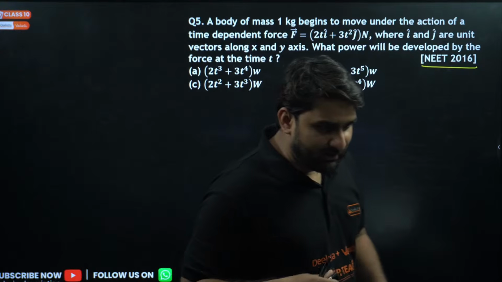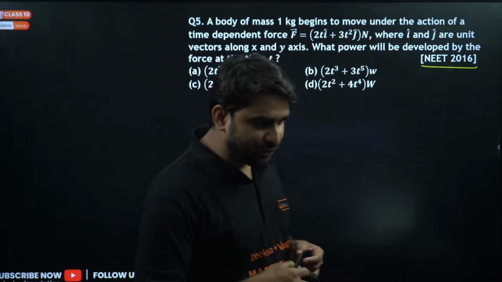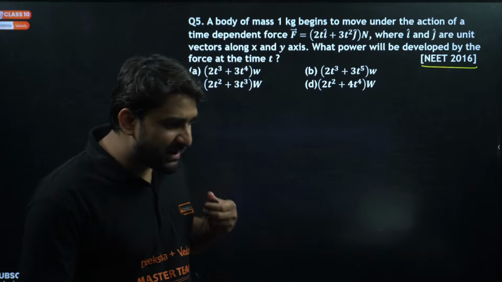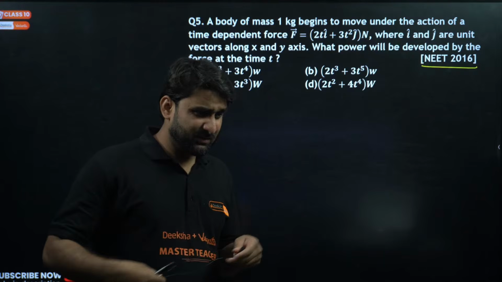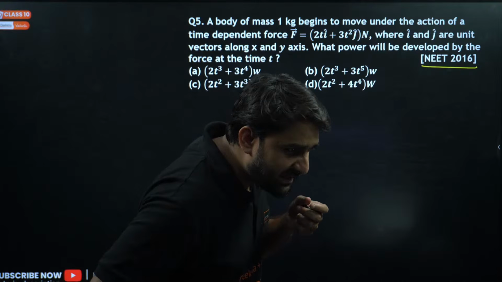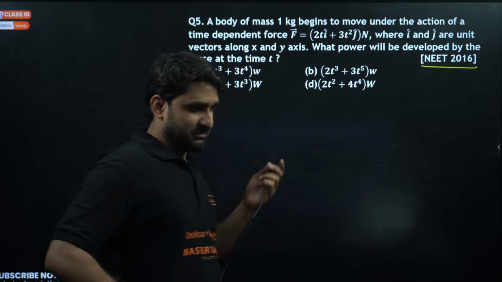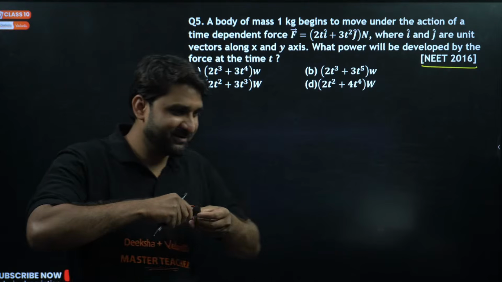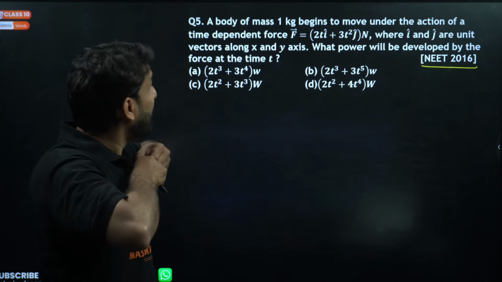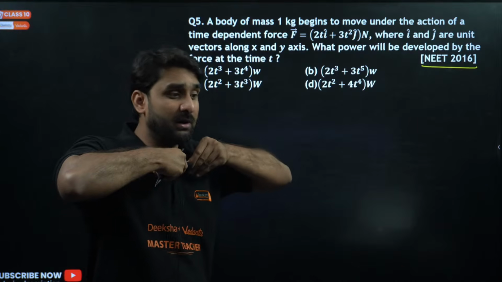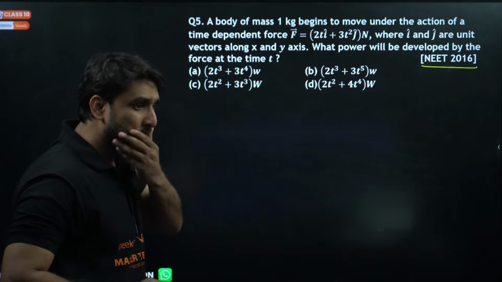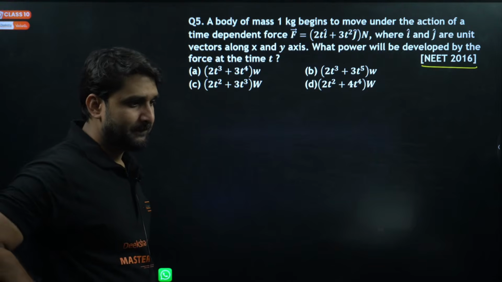Yes, my dear champion, which option will be correct here? Madhumi is writing option C. Shiva is saying option B. A variety of options are coming. Gagan is saying option B. Different options are coming here. I don't know why you guys are confused in this question. Very easy. Again, look at the question. We have to find out power here. Bhuvan is saying option B.